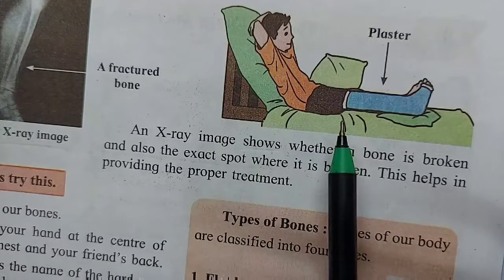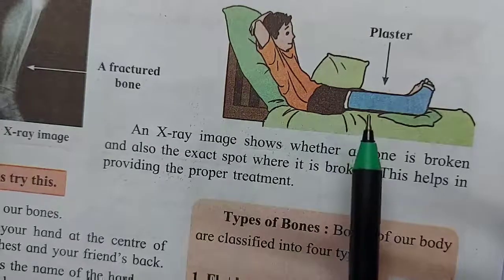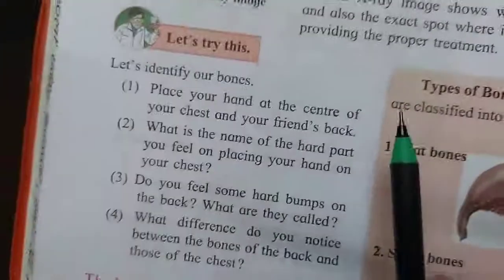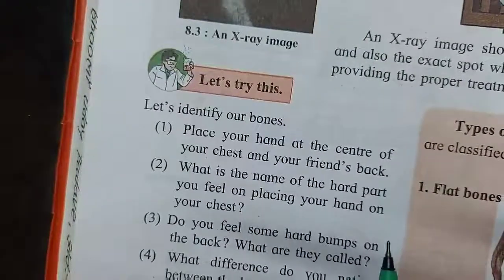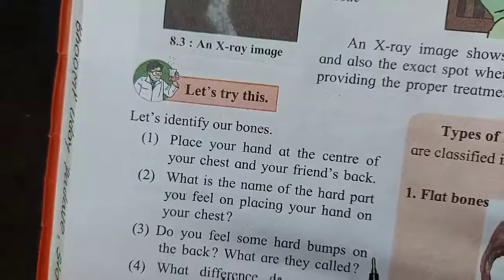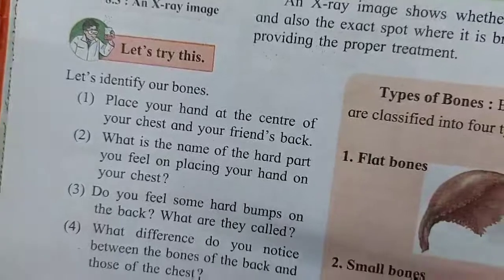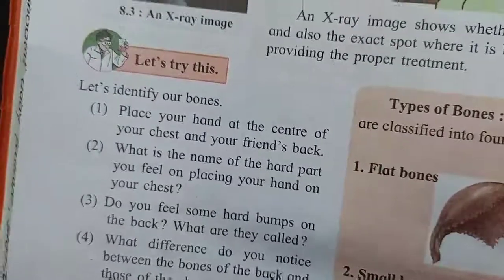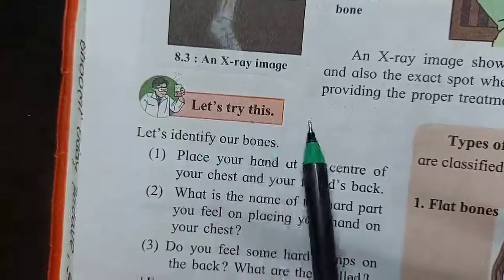If it is severe, the bone is broken into 2 pieces, it might go to 2 or 3 months, or sometimes even a rod is required to join both the bones. Depends. The doctor will come to know by seeing that X-ray which type of problem it is and how severe. Now let's try this.